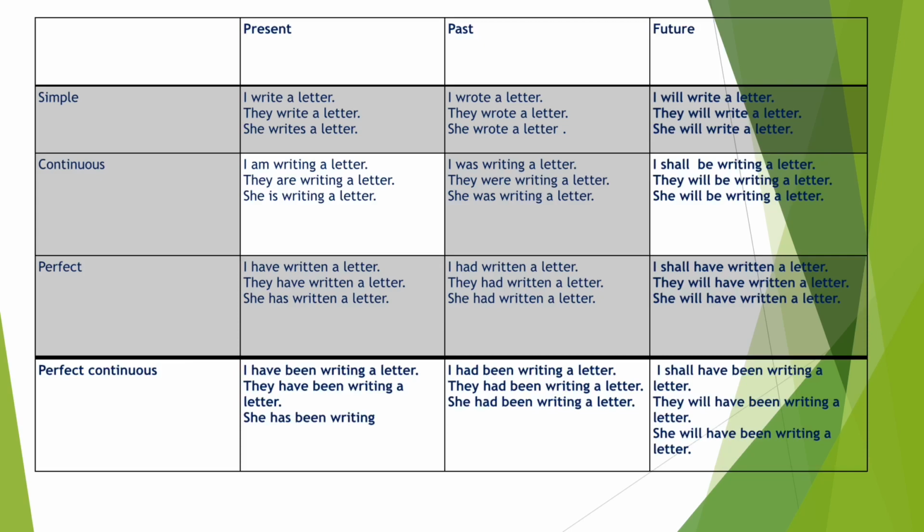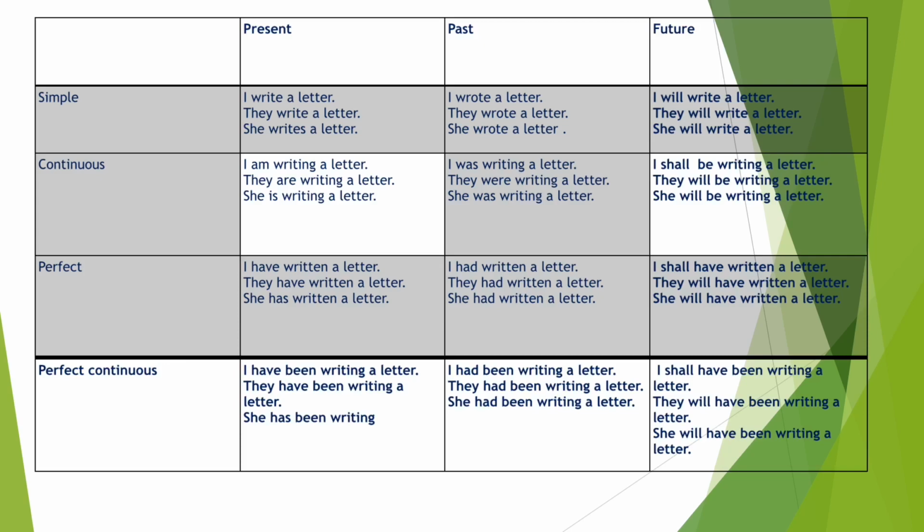Next is present continuous tense. Examples are I am writing a letter, they are writing a letter, she is writing a letter. So is, am, are plus first form of the verb and ing is used here. Next is past continuous tense. I was writing a letter, they were writing a letter, she was writing a letter. So here was or were plus first form of the verb plus ing is used.